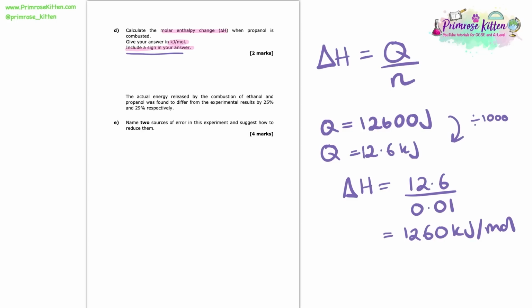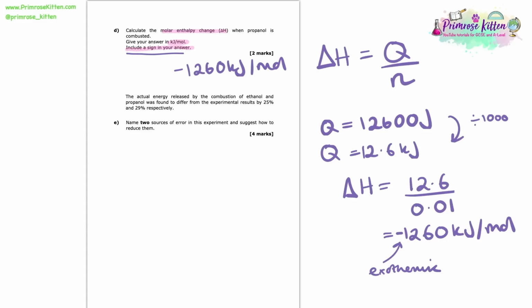And whenever we have an increase in temperature, we have a negative molar enthalpy change. And that tells us that we had something that's exothermic happening. If it was an endothermic reaction and the temperature was actually decreasing, then that means that we would have a positive molar enthalpy change. Our answer here will be minus 1,260 kilojoules per mole.